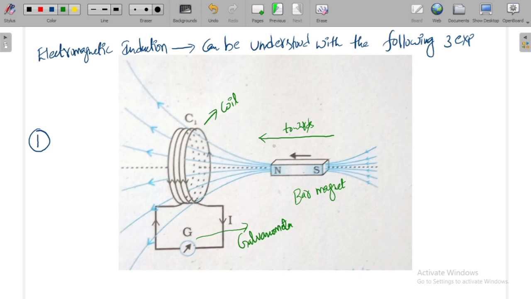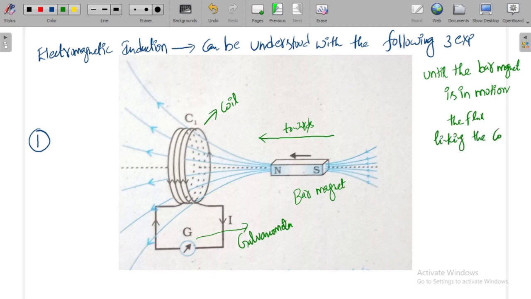This flux is a time changing flux as long as the bar magnet is in motion. Until the bar magnet is in motion, the flux linking the coil is changing with respect to time.